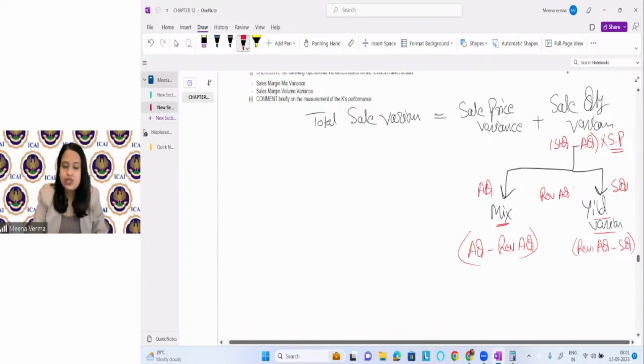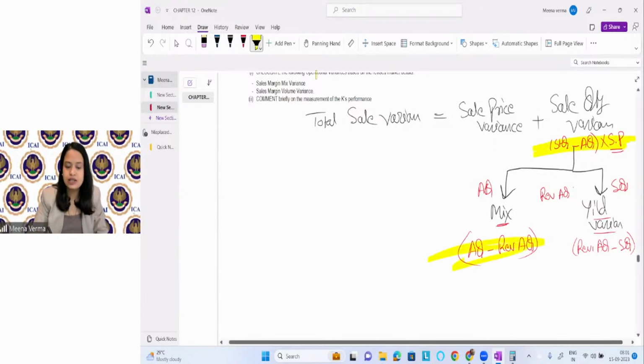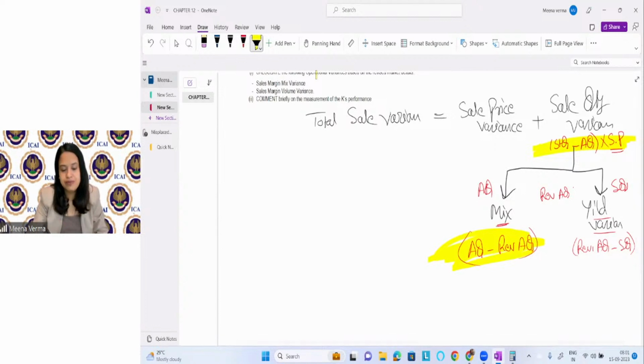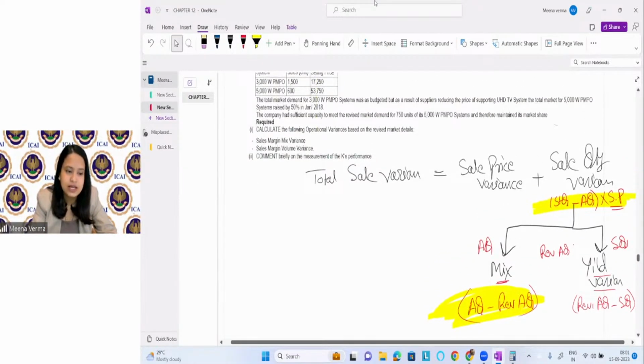So in this question, you can see they are only talking about this variance and this variance. I'll be considering them. So you can see what we have to consider here for mix variance: actual quantity and the revised actual quantity.